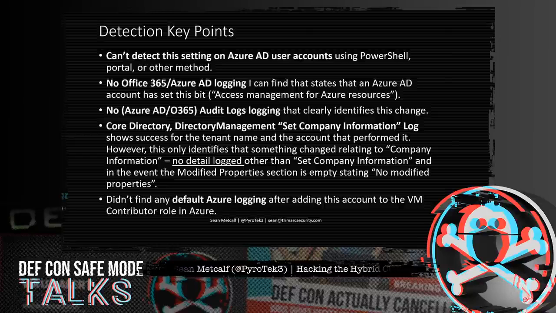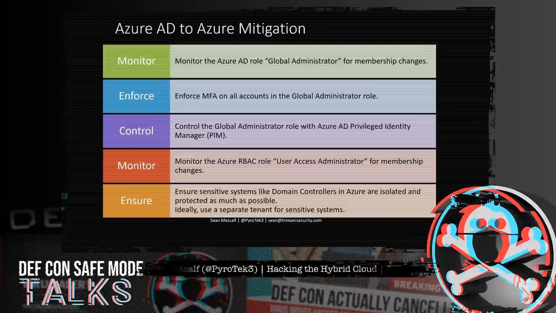But even this doesn't stop a rogue admin from doing whatever they want. The best mitigation is to prevent compromise of global admin accounts. Using PIM reduces this risk tremendously. Outside of that, monitor global admin role membership in Azure AD and the User Access Administrator group at the Azure root level. Regarding sensitive systems, severely restrict who has access to them.